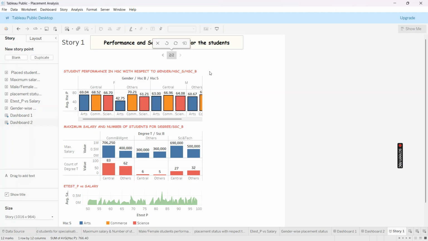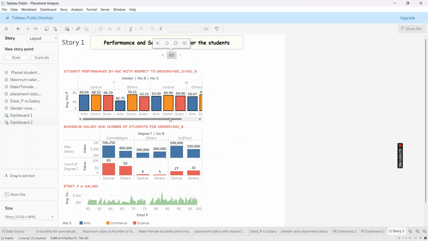So we will be analyzing the bar chart with respect to genders. For that, we have created a bar chart having all the categories in the columns and average marks in the rows. So here, first we will analyze it with respect to gender.